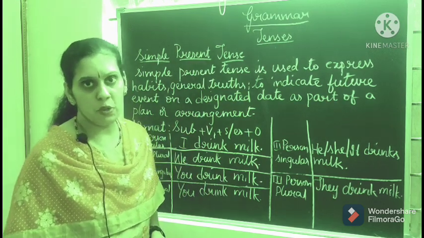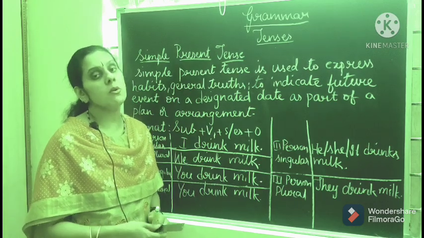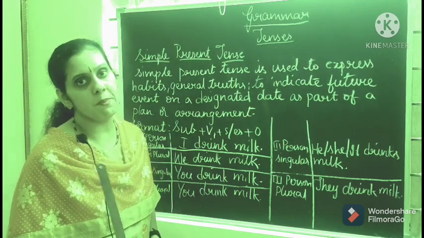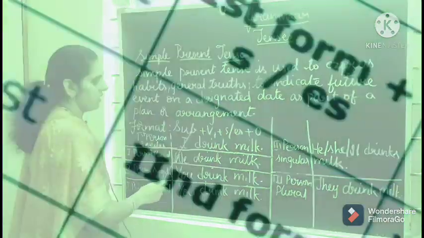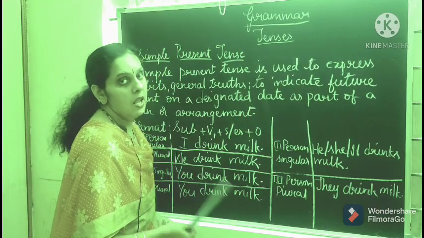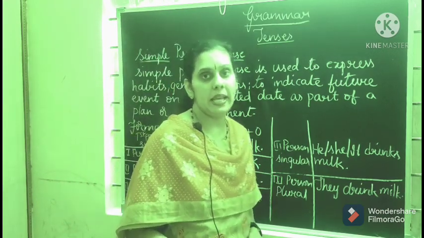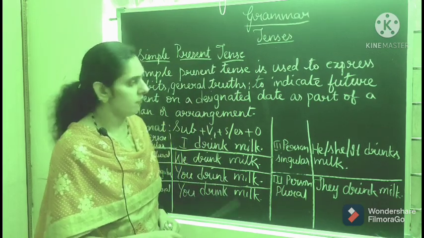Hope you all have understood, students, what simple present tense is. Now let me explain how you will write it. What is the format of simple present tense? See here, the format is Subject plus V1. V1 means the base form of the verb, like write, read, play, drink, sit, stand. That is the base form of the verb.